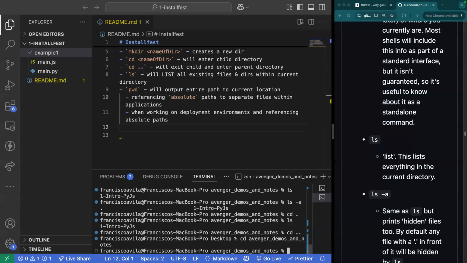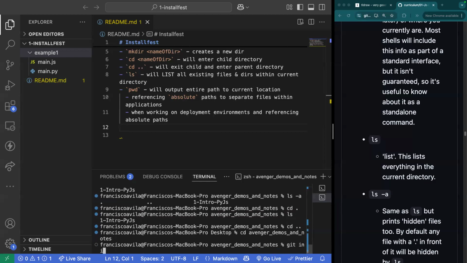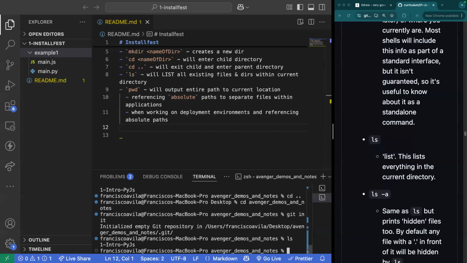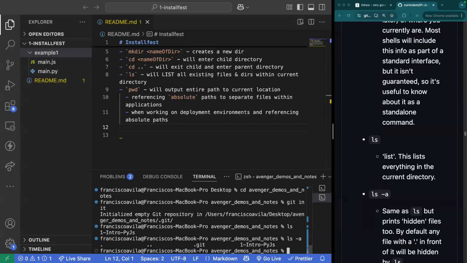Now let's go ahead and add a couple more things here. If I run something like git init, it's going to create a couple of other files. Again, if I run ls, nothing really happens. But if I run ls-a, now we're going to see a .git directory that also lives inside of my file. This dot or any dot directories are going to be hidden to the user interface, and the only way to see them is through ls-a.